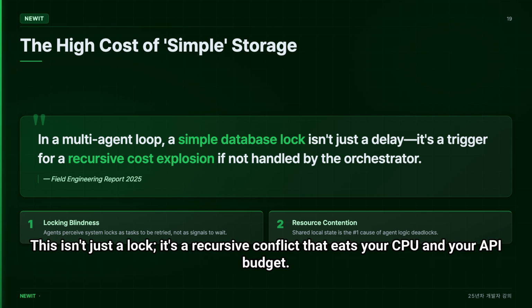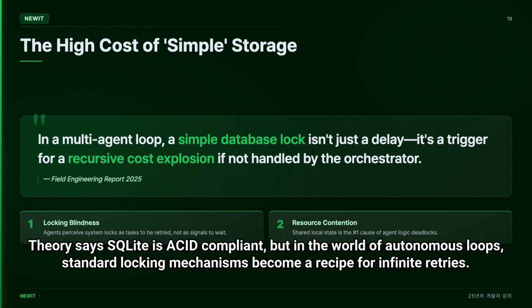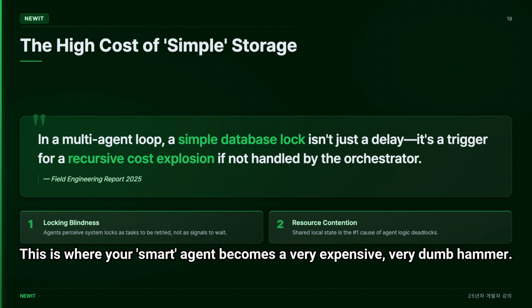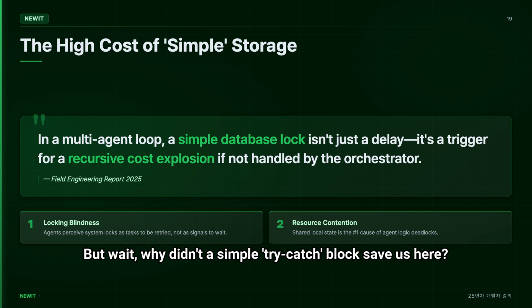This isn't just a lock, it's a recursive conflict that eats your CPU and your API budget. Theory says SQLite is ACID compliant, but in the world of autonomous loops, standard locking mechanisms become a recipe for infinite retries. This is where your smart agent becomes a very expensive, very dumb hammer. But wait, why didn't a simple try-catch block save us here? The answer lies in how the agents interpret the failure itself.